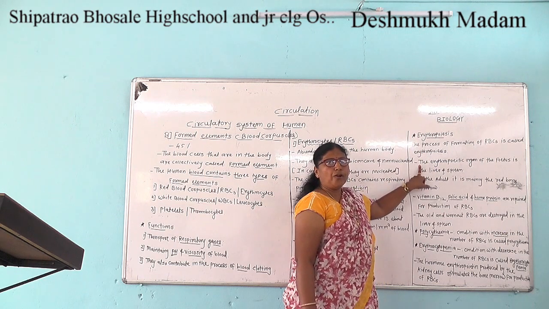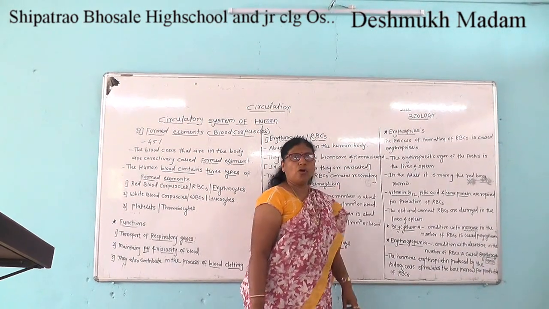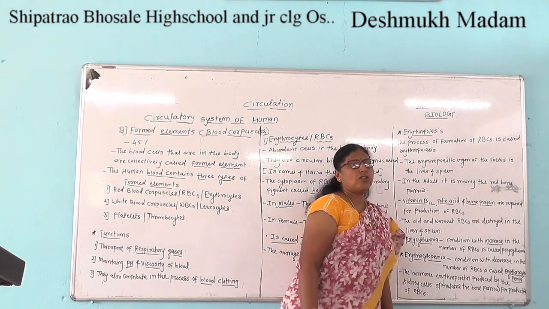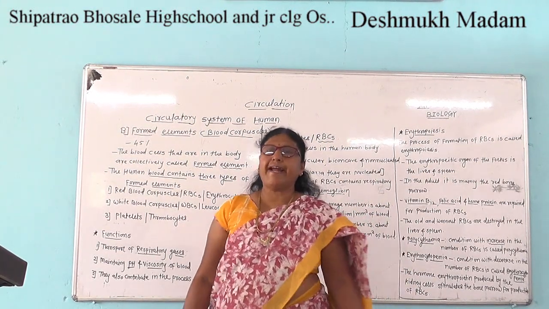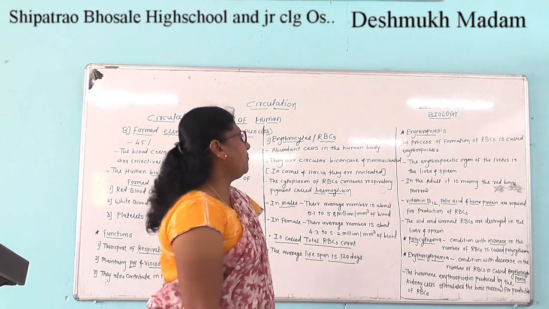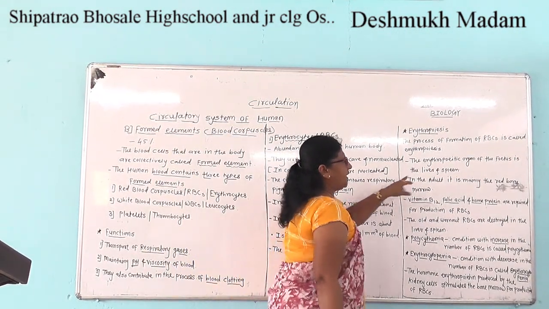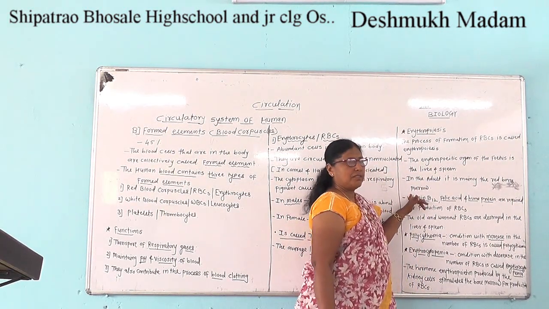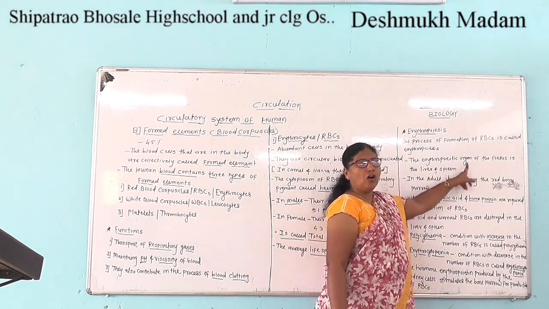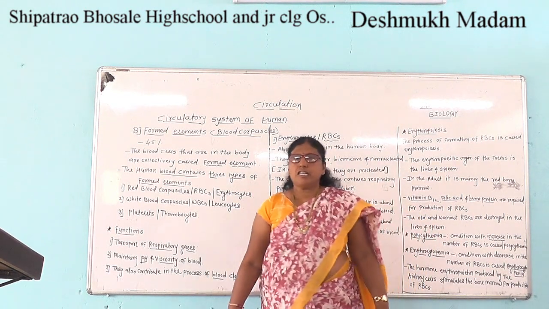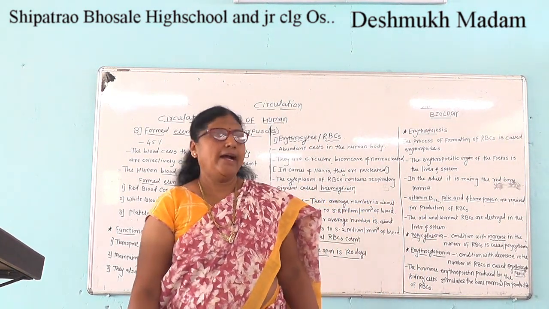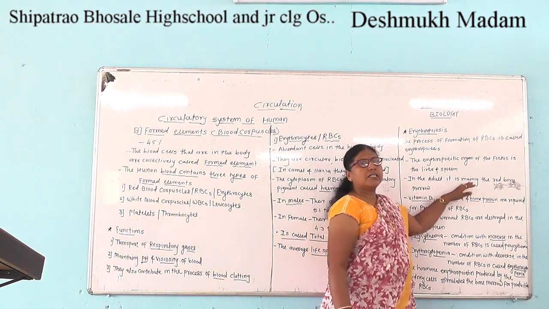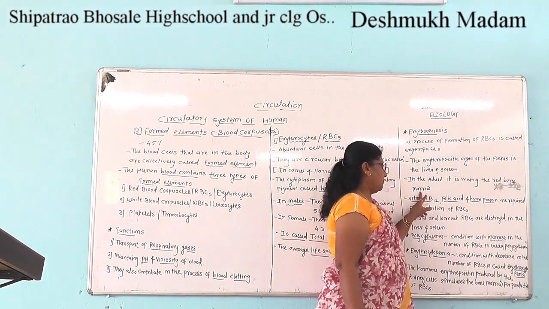The erythropoietic organs of the fetus are the liver and spleen, and in the adult it is mainly the red bone marrow.